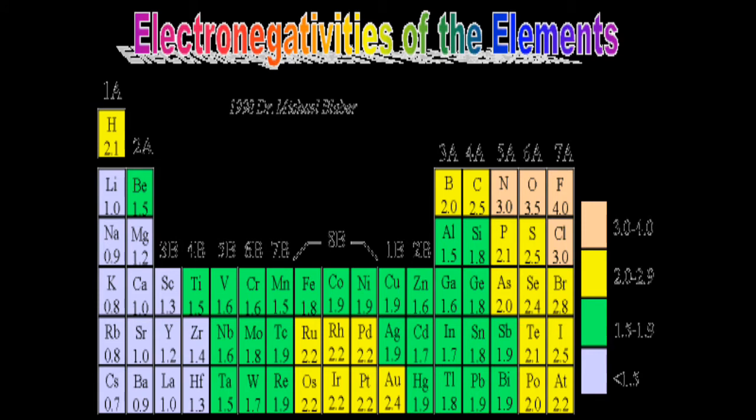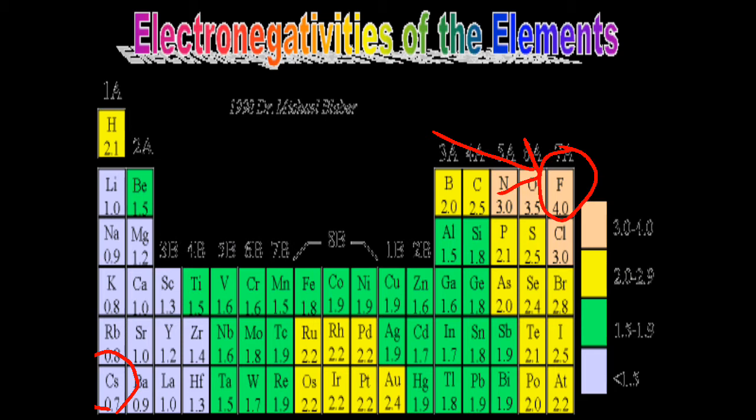Now let us have a look at the periodic table, which is highlighted with different colors showing different electronegativity values. First, we see where fluorine is located. Here it is. Fluorine is the most electronegative element of the periodic table, meaning it has maximum power to attract the bonding pair. Whenever fluorine makes a bond, it very powerfully attracts the bonding pair towards itself. But on the other side, cesium is plotted, showing the minimum electronegativity.